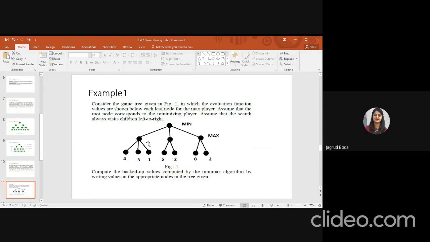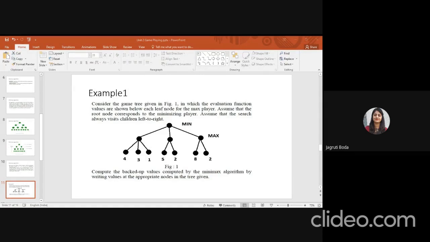So 4, 5 and 8, right? Now you have to find the minimum value. So which is the answer of this example? 4 is your answer.